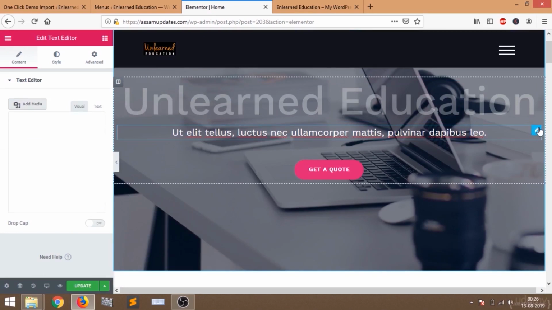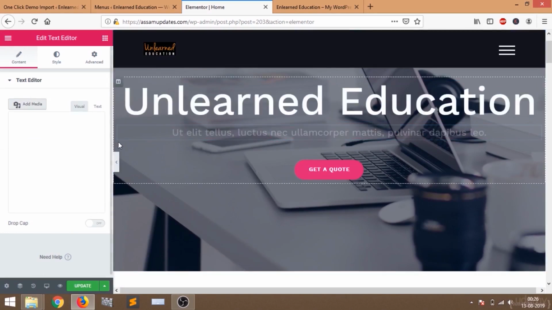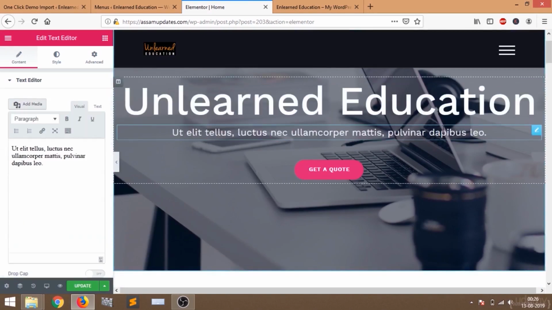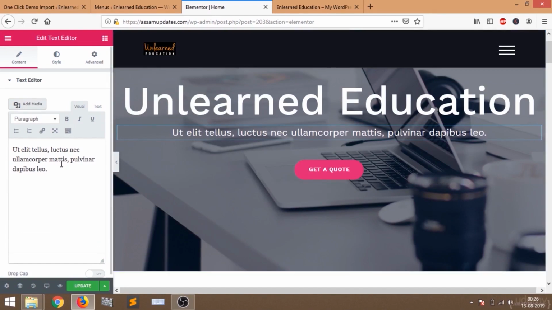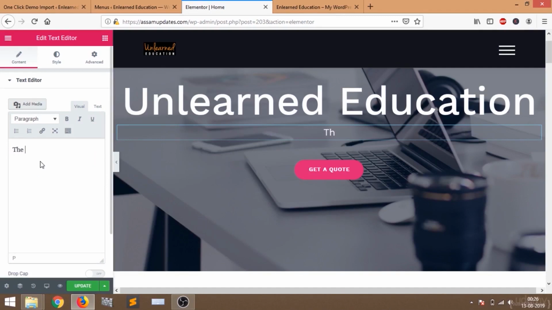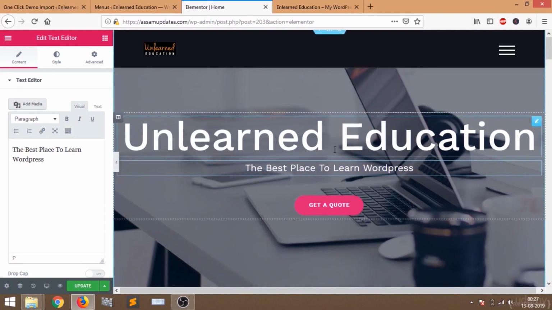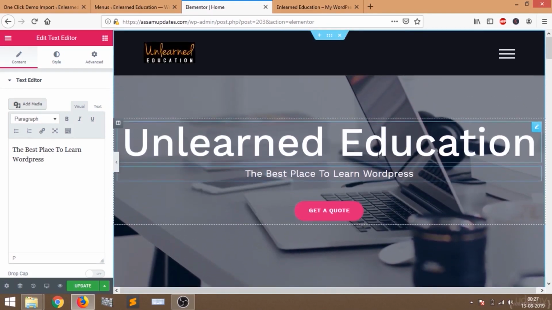You can also change the tagline. Just hover over this tagline, click on the edit button and you will see on your left. I'm going to give another tagline. Let me put the best place to learn WordPress. So I have changed the tagline and the header.